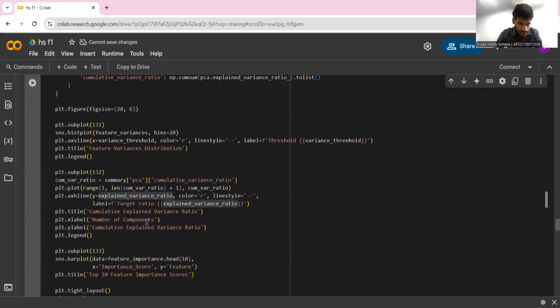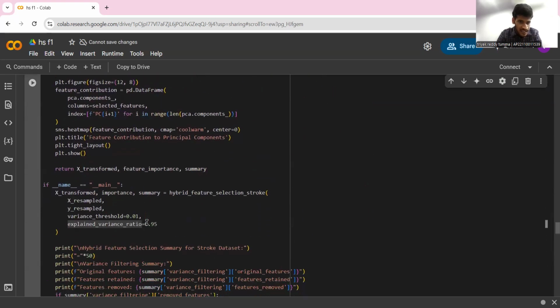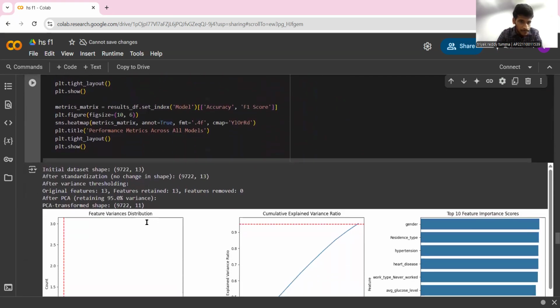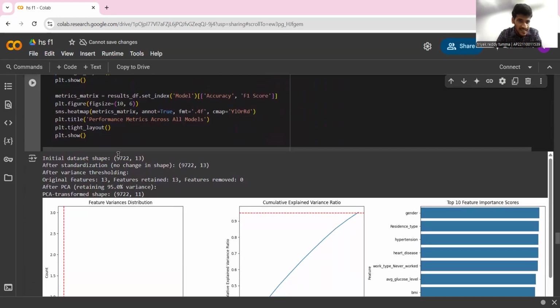You can see how this is placed at the moment. The initial data set has 9,722 rows and 12 features, excluding the output feature, which stores whether the person has stored or not.